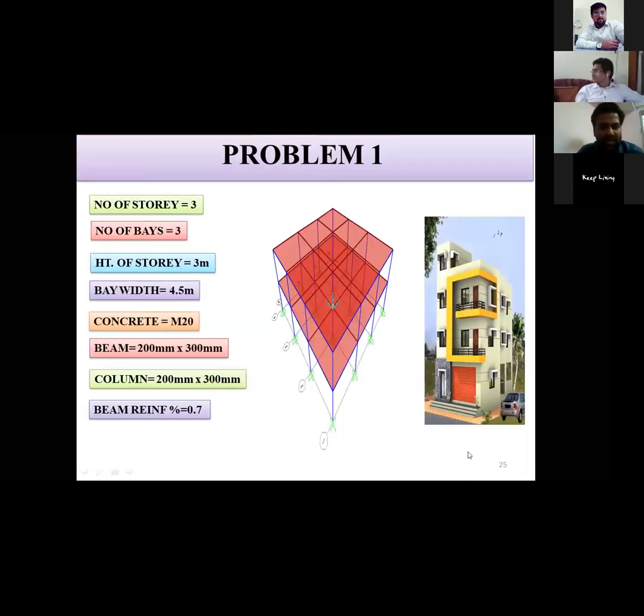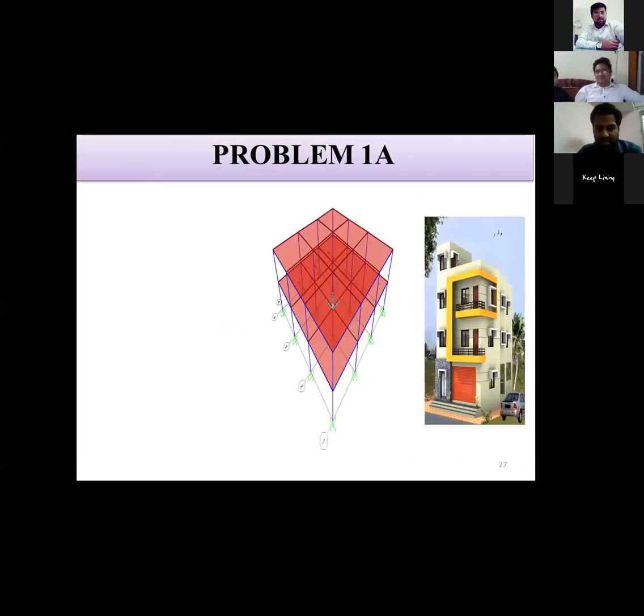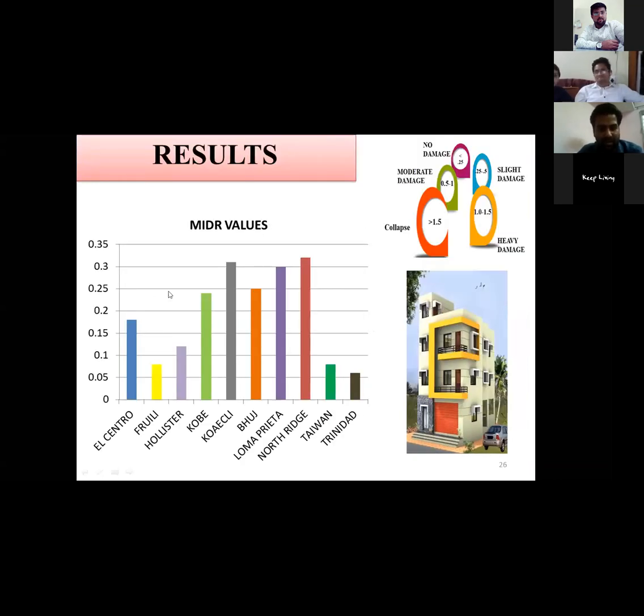So this is the problem one. These are the various structural parameters I have used, and this building is subjected to various past earthquakes, and we get MIDR values for different earthquakes for this building. Similarly, I have taken 100 buildings and subjected them to 10 earthquakes, but I am showing the results of some of the buildings here.